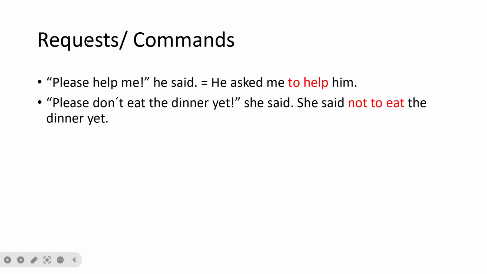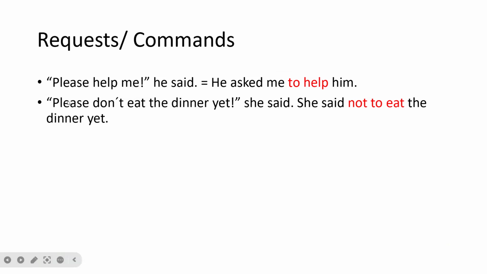When we're talking about requests or commands, commands are like when you're telling someone what to do, okay? "Please help me," he said. He asked me to help him. So with commands, the way they function is that you have to leave the verb in the infinitive form: to plus the verb. If it's a negative command or request, you have to use not plus the infinitive form.